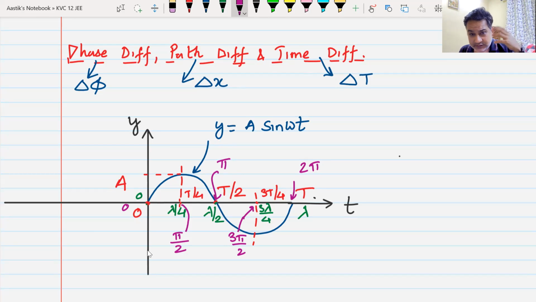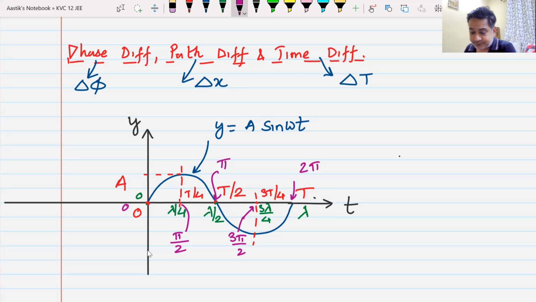Okay. This T is known as time. Lambda is the wavelength, and 2 pi or pi by 2 is the angle.